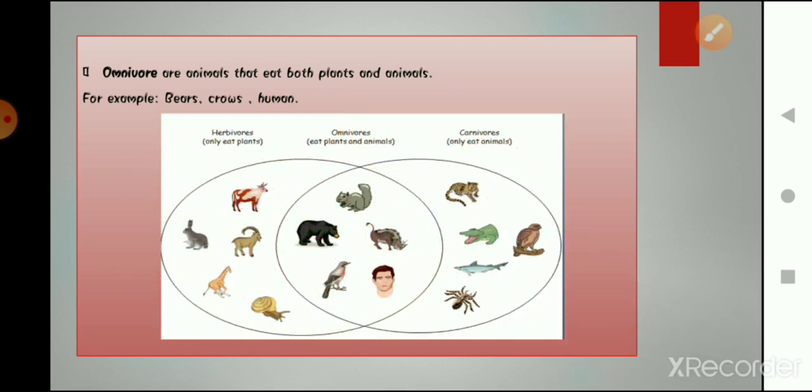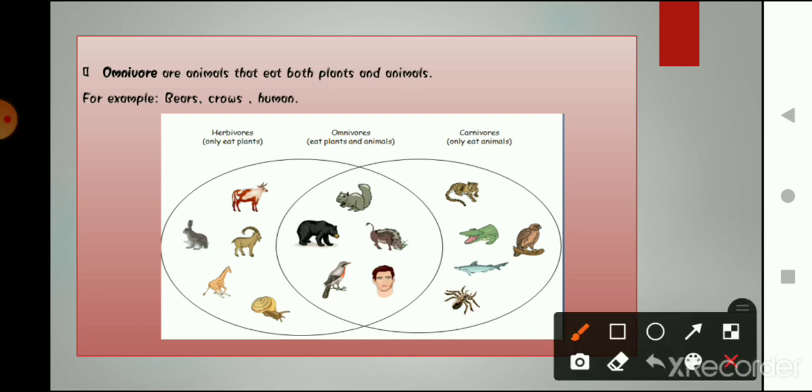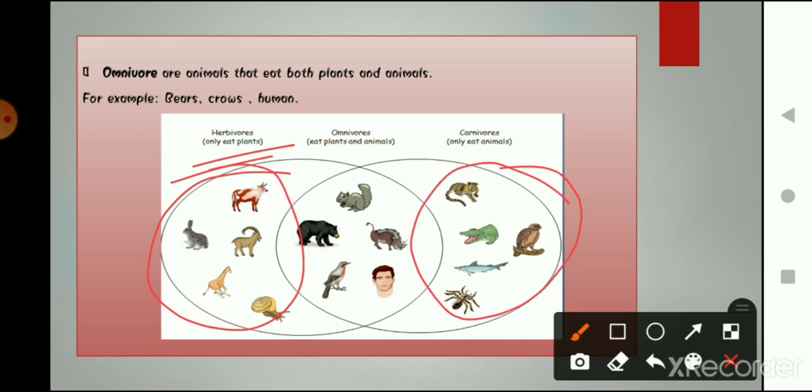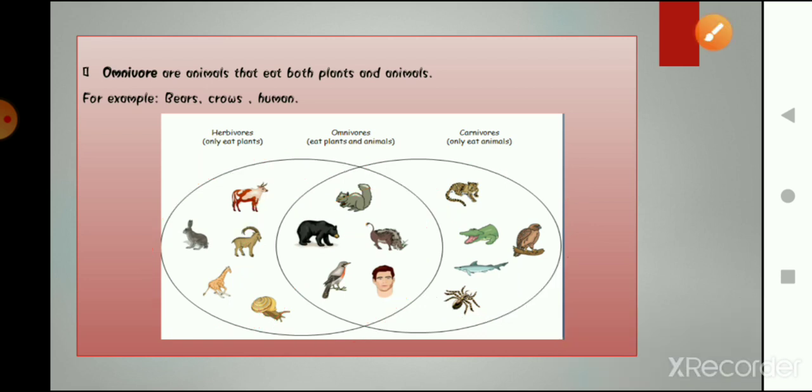omnivorous. So as you can see in this picture, herbivorous are those who eat only plants. So these are herbivorous. Now carnivorous are those who eat animals. And in the middle are those who eat both plants as well as animals. So those are squirrel, bear, human. Okay, so these are omnivorous.